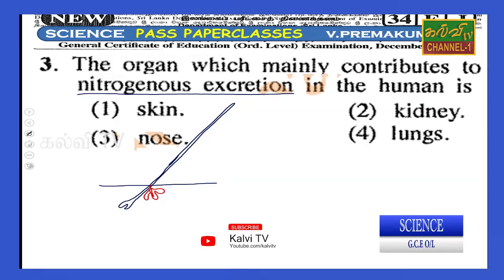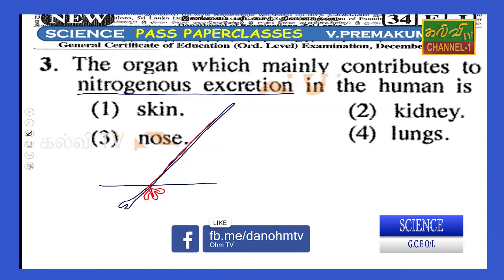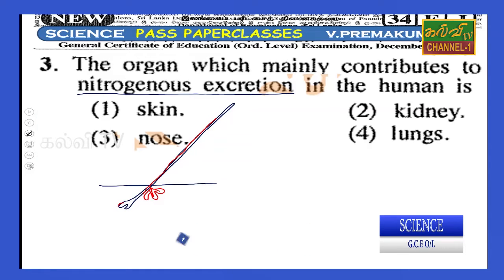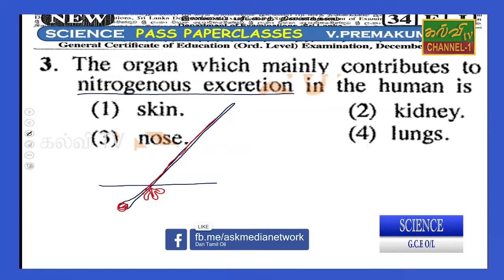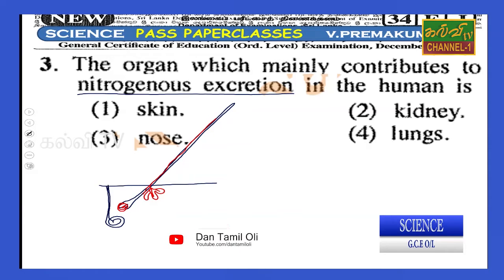The oily glands spread oil, and live cells here are responsible for growing the hair, because most of the hair is dead. After that, we find the sweat gland.